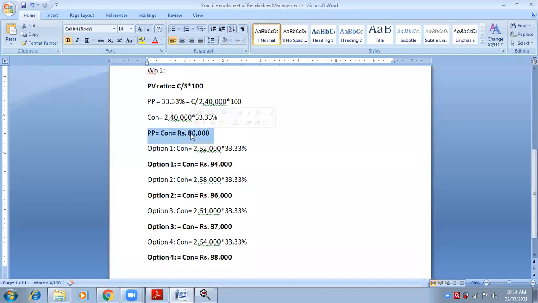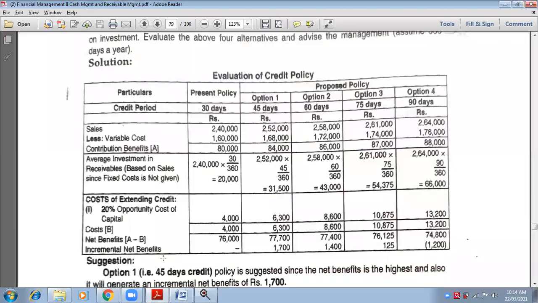80,000. Very good. Write down 80,000. What is option number 1 contribution? 84,000. Very good. What is contribution of option number 2? 86,000. Go on writing also. Very good. So option number 3, 87,000. And option number 4, 88,000. Okay. Now see, sales is there and contribution is there. You just have to deduct both of them. You will get variable cost.